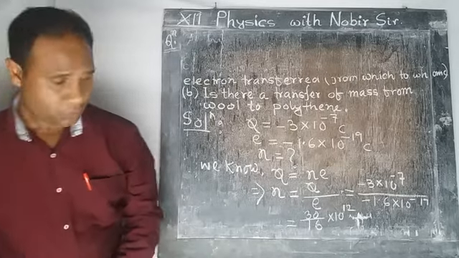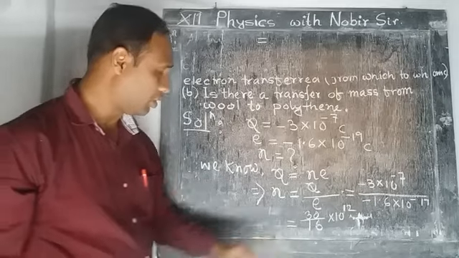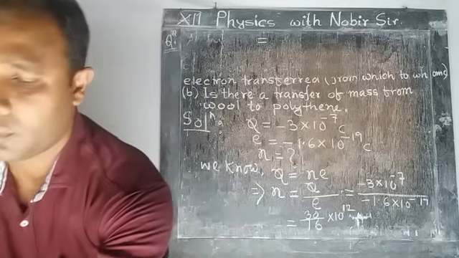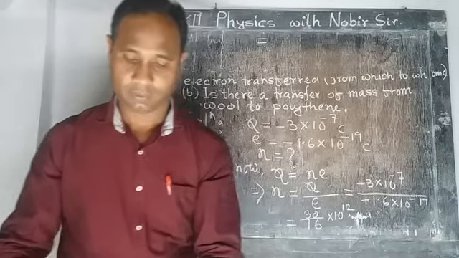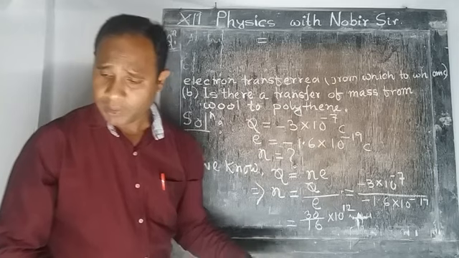After calculation you got this. It is a very simple calculation, just cancellation. I am not going into the details of the cancellation, you will just get it like that.